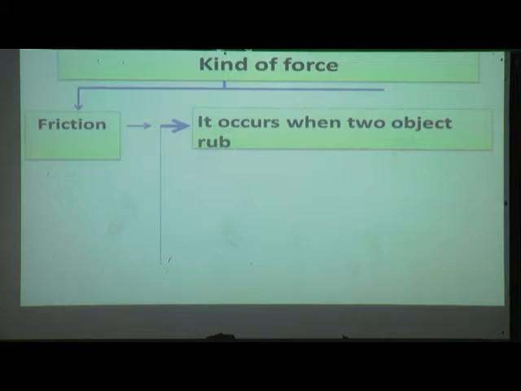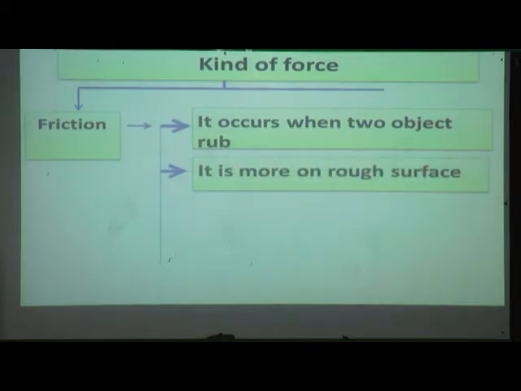Friction occurs when two objects rub. Means when the two objects will rub each other, that time friction will occur. Friction is more on a rough surface.